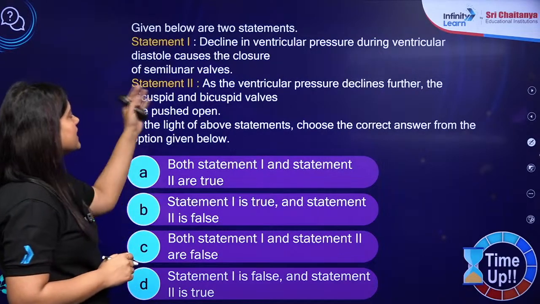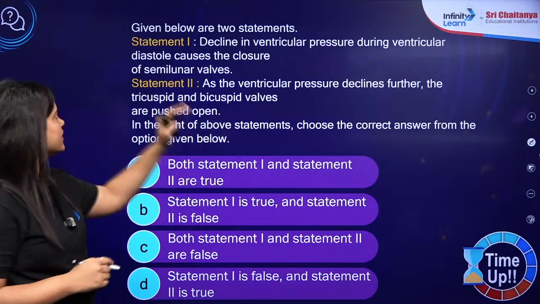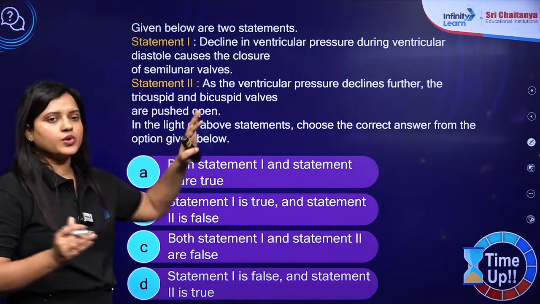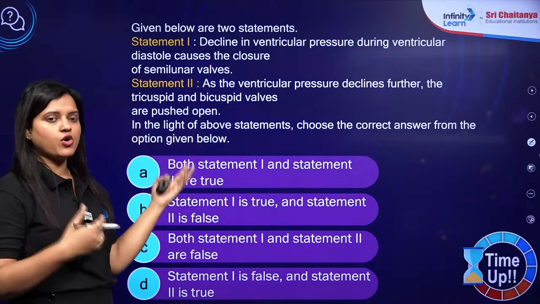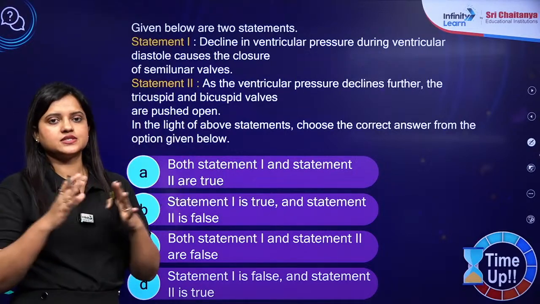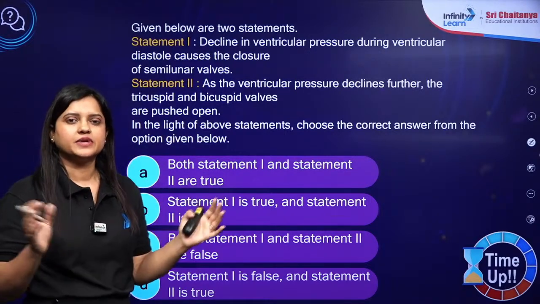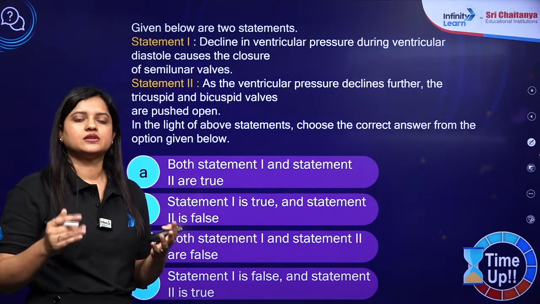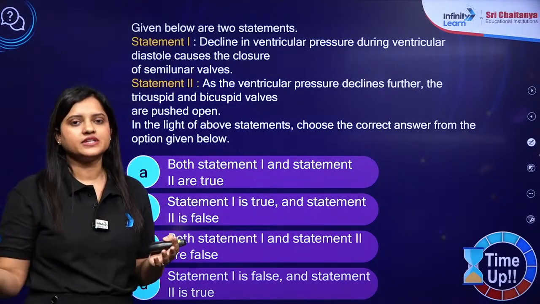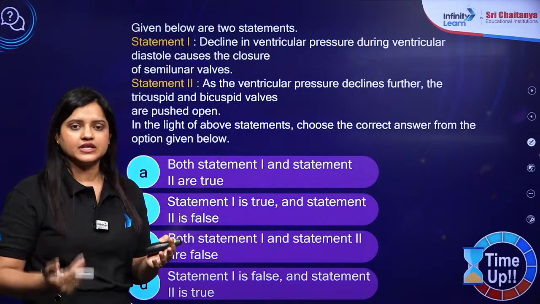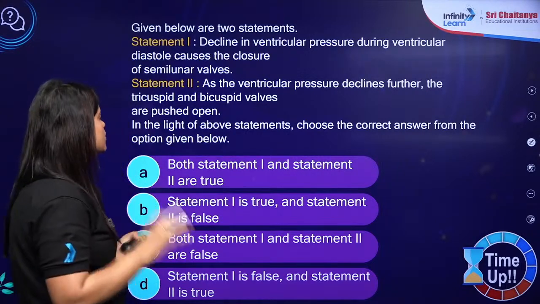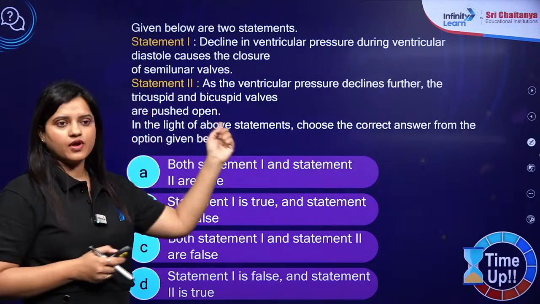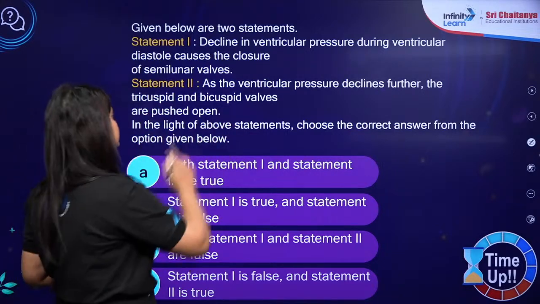Statement 1 says decline in ventricular pressure during ventricular diastole causes the closure of semilunar valve. Okay, so basically they are talking about joint diastole when there is a relaxation of ventricles and the pressure inside the ventricles go down. So at that time you know that maximum filling, ventricular filling will take place. 70% of ventricular filling takes place at the time of joint diastole. So is there a closure of semilunar valves? Yes, this is right, this is correct.